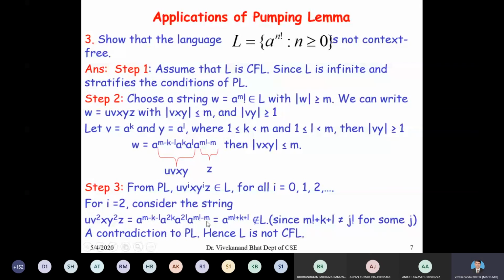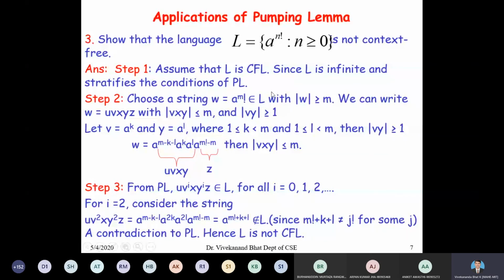This comes out as a to the power of m factorial plus k plus 1, which does not belong to L, because you cannot write m factorial plus k plus 1 as j factorial for some j.